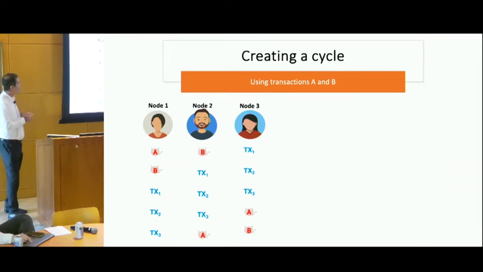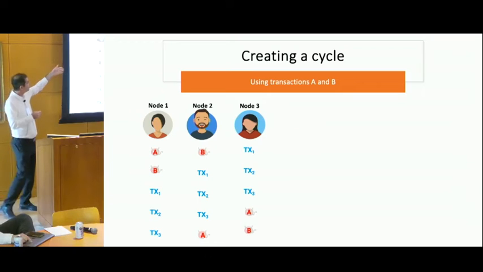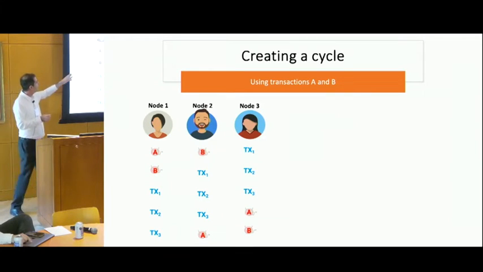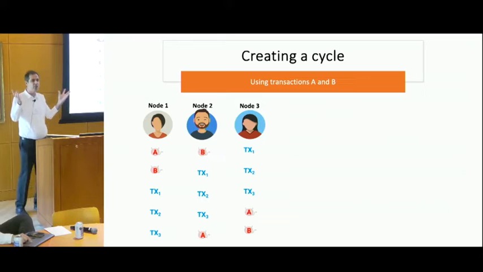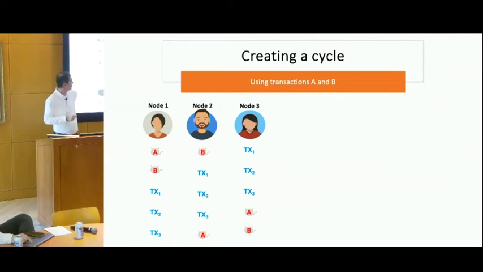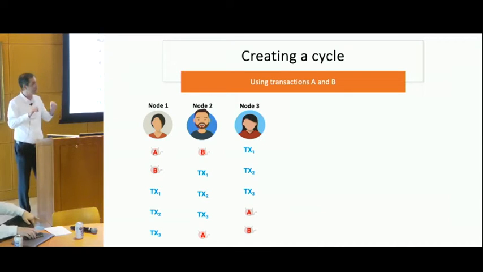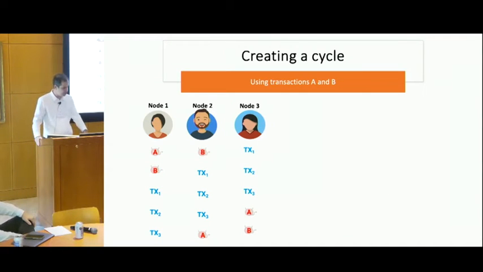But now consider a node outside the system sending these 2 red transactions, A and B, in a special order. First, it sends A and B to node 1, B to node 2, and nothing to node 3. Then the client waits for some time, and after that, it sends A to node 2 and A and B to node 3. So send a couple of transactions first, wait, and then send others at another time.